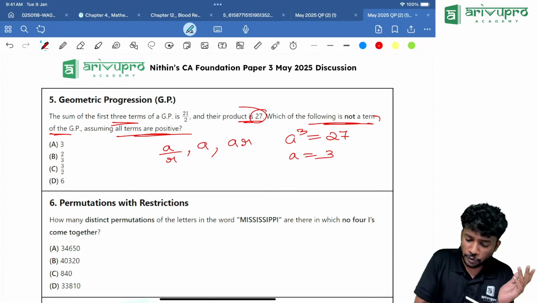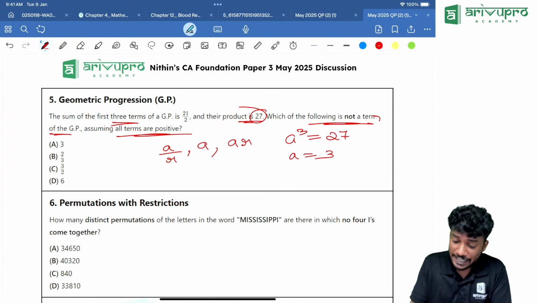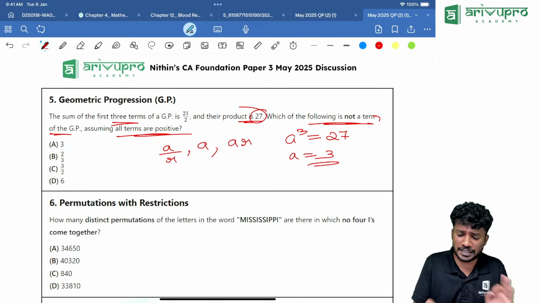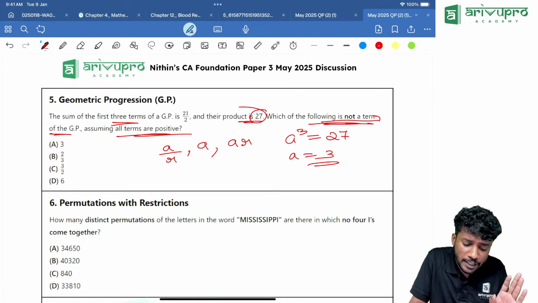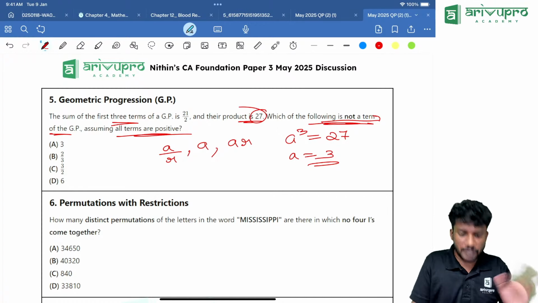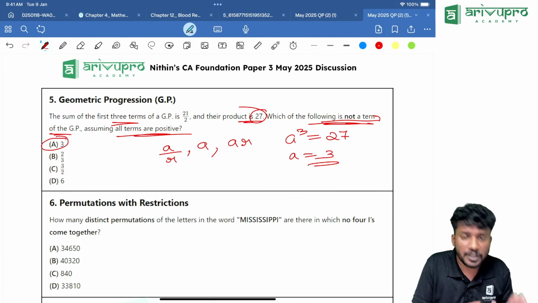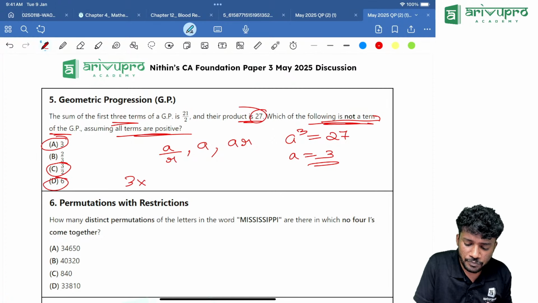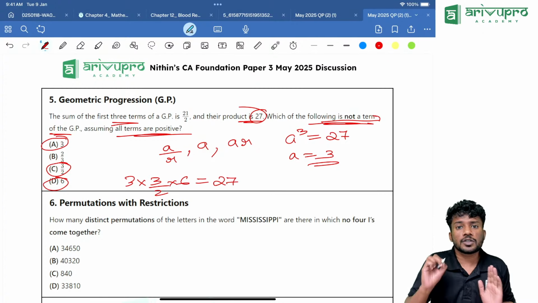Yes. Now we look into it. So second term is what? A, which is equal to 3. Now, if you look into the options, they are asking which of the following is not a term. That means 3 is one of the terms. Correct? We will check. 3 into 3 by 2 into 6 is how much? Which is equal to 27.